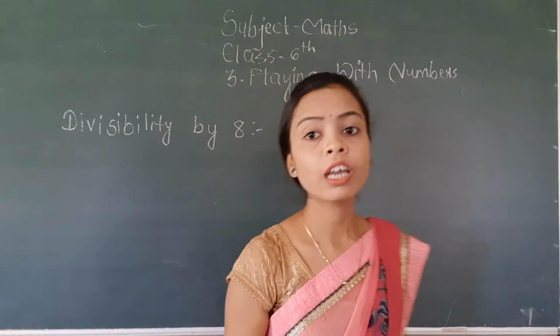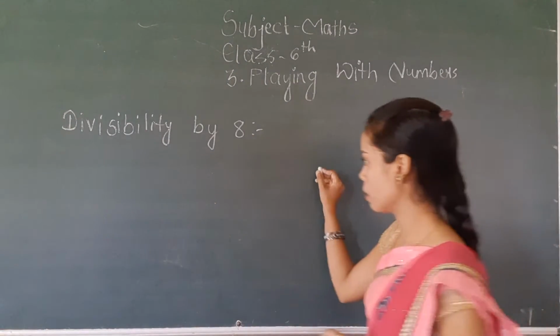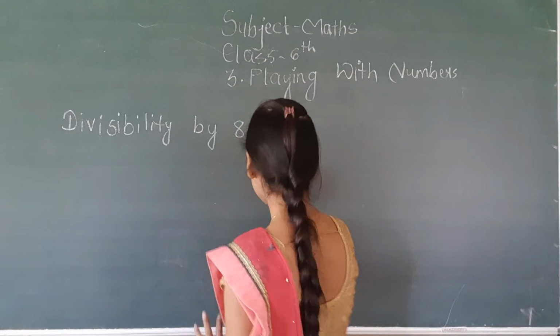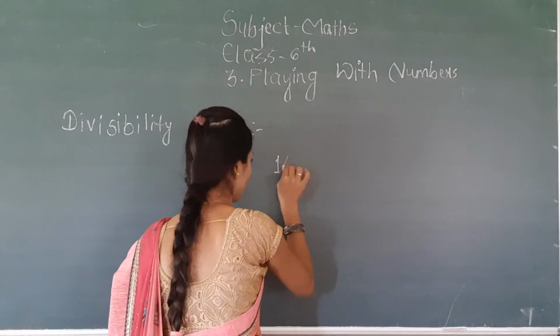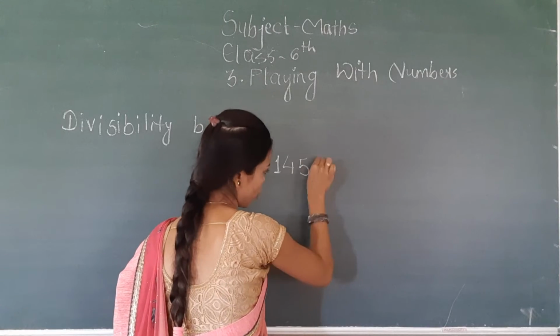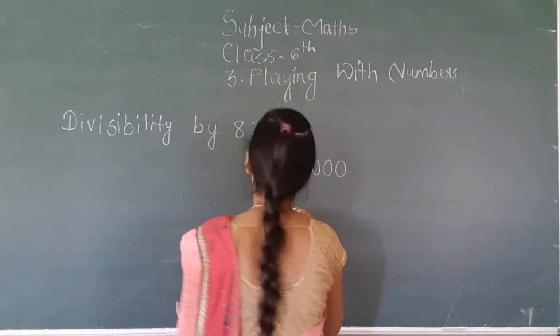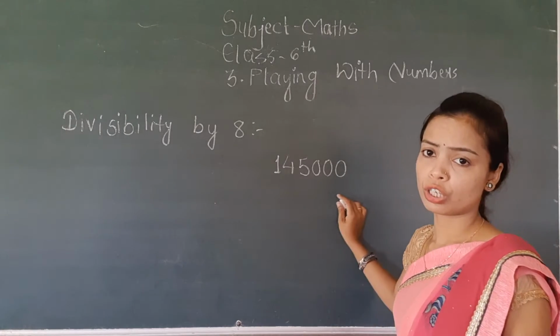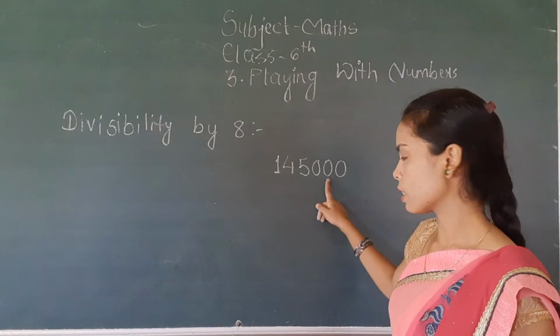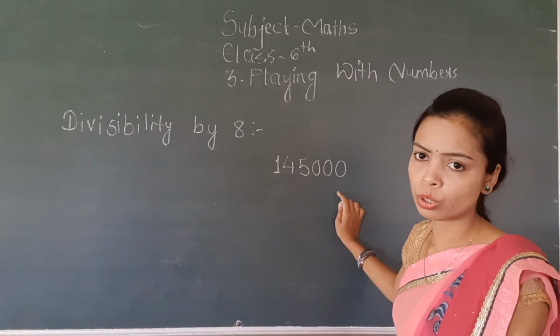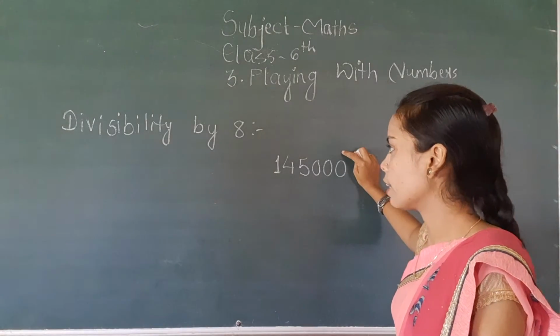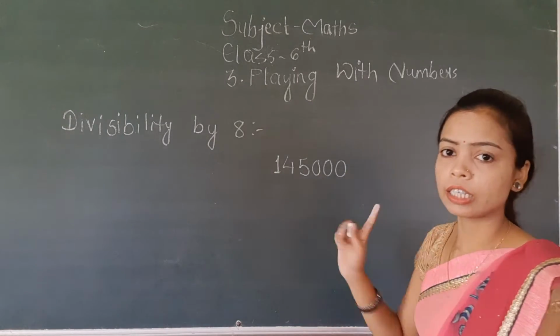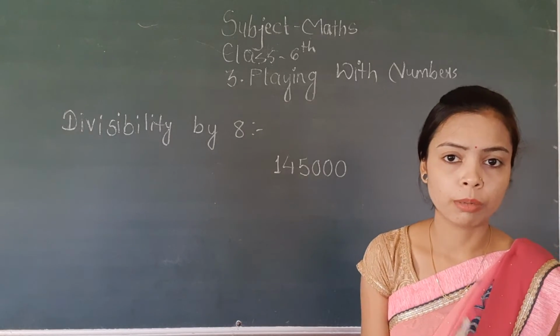In the same way, if in the last three places, suppose you have a given number like 145000, if in the last three places there are consecutive zeros, then you say that the number is divisible by 8.